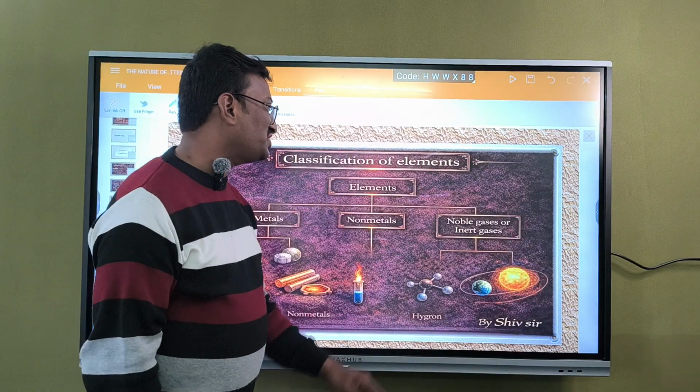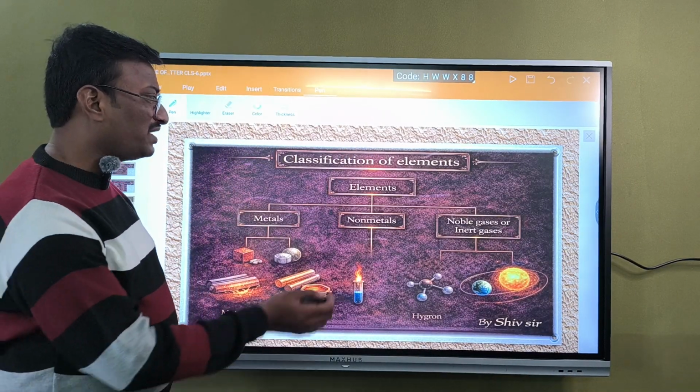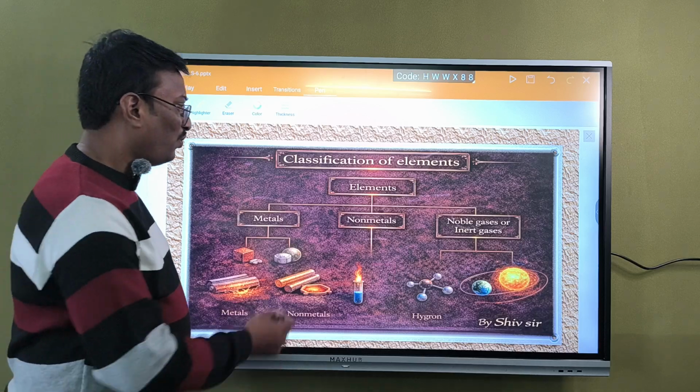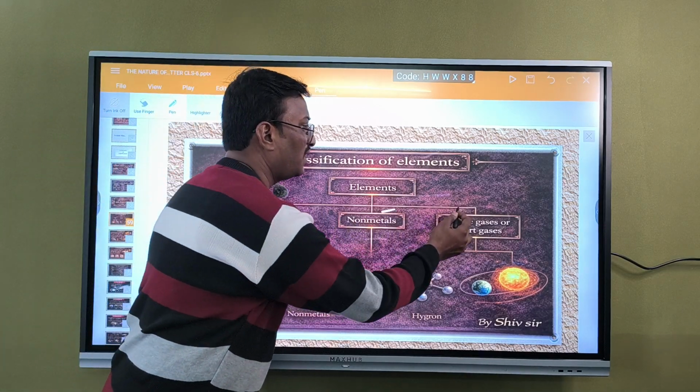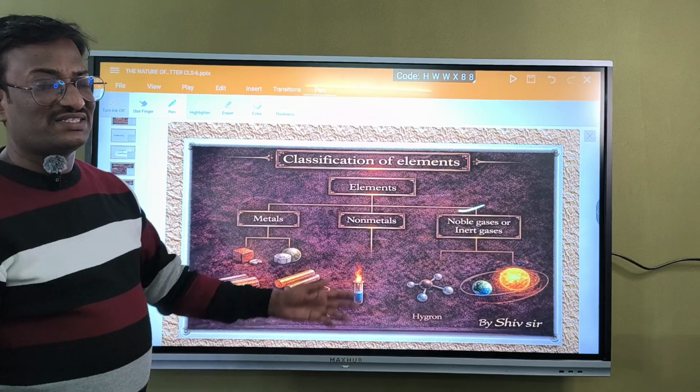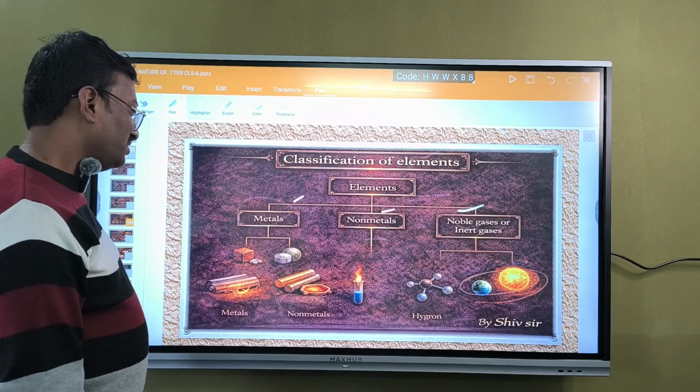Next thing, classification of elements. Elements have been classified generally into three types: metals, non-metals and noble gases. Noble gases are also called inert gases.